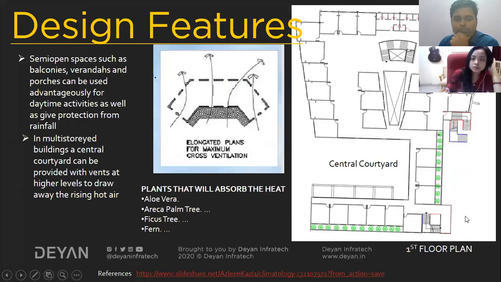Yeah, in the top floor plan, you can see the blocks are provided something like this. On the other hand, there is another block, and in the middle there is a cutout which allows air to move inside the block area, that is a corridor space, and windows are provided on both sides of the blocks for cross ventilation of the rooms.